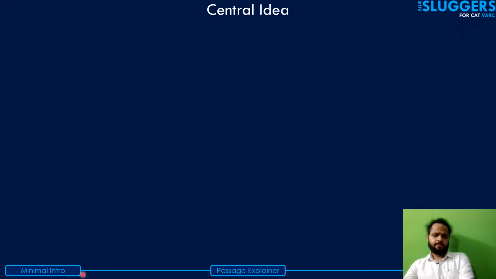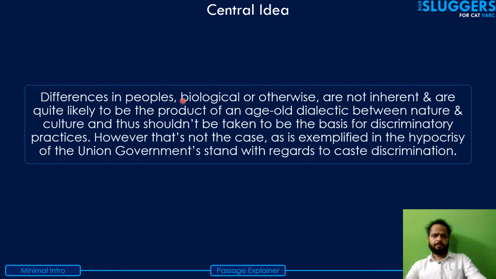Okay, guys, so coming to the central idea, it can be summed up in the following lines. Differences in peoples. Now, by the way, peoples is the correct usage of the word here. We use the plural form of people as peoples to refer to a large group, okay, of a certain ethnicity, basis ethnicity or basis some other factor. So the central idea goes, differences in peoples, biological or otherwise, are not inherent and are quite likely to be the product of an age-old dialectic between nature and culture, and thus shouldn't be taken to be the basis for discriminatory practices. However, that's not the case, as is exemplified in the hypocrisy of the Union government's stand with regards to caste discrimination. Okay, so that's the central idea.